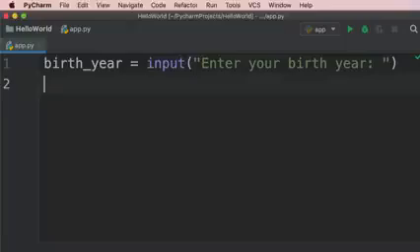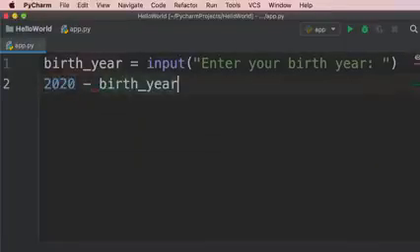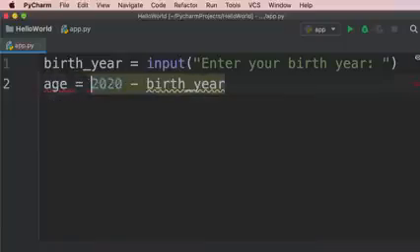Now let's write code to calculate the age of this user. So we write an expression like this. Currently we are in the year 2020. So 2020 minus birth year. This expression or piece of code is going to produce a value. So once again, we can store that value in a variable. Let's call that variable age.